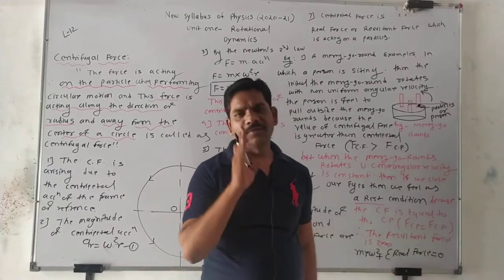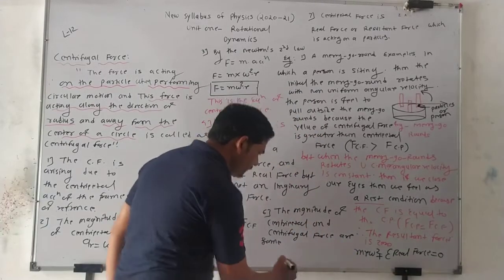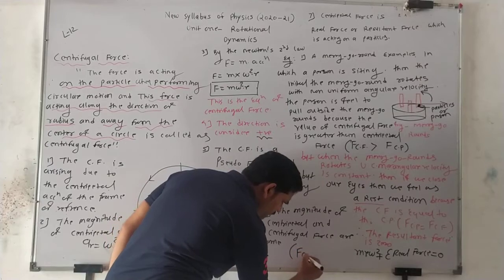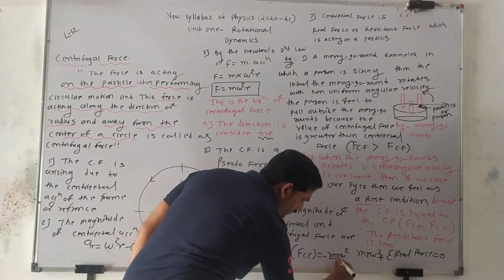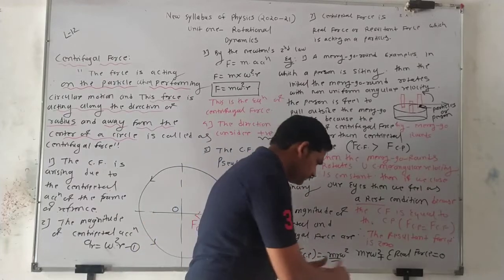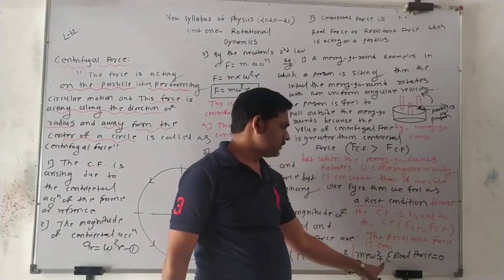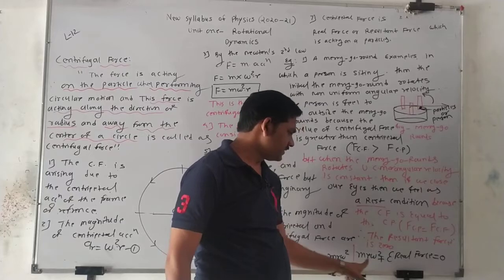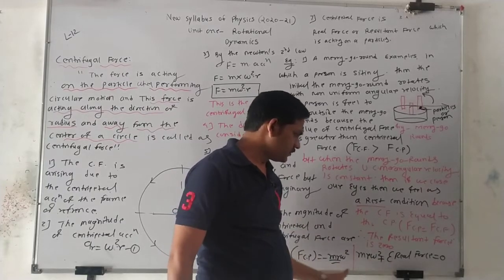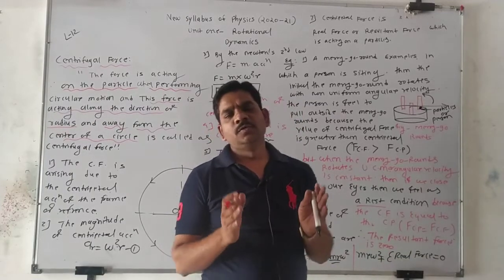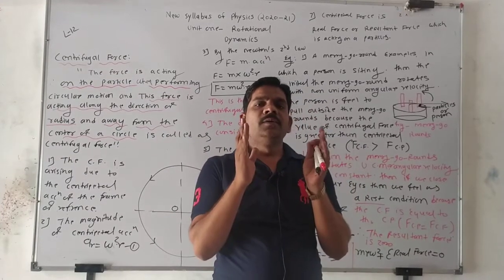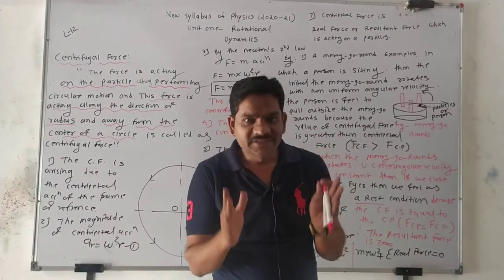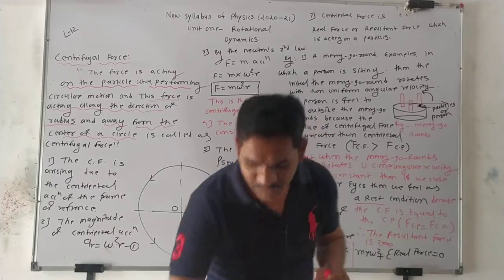Centripetal force. And what is the magnitude of the centripetal force? Magnitude of centripetal force is minus mr omega square. So if you put this in place, mr omega square minus mr omega square, what do you get? 0. So the resultant force is 0. That's why we feel a rest condition in a merry-go-round.